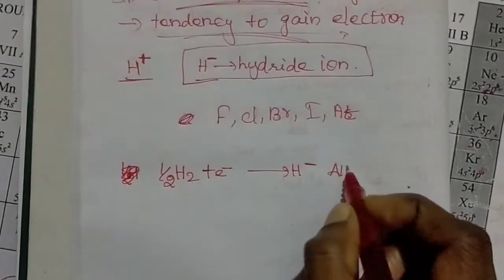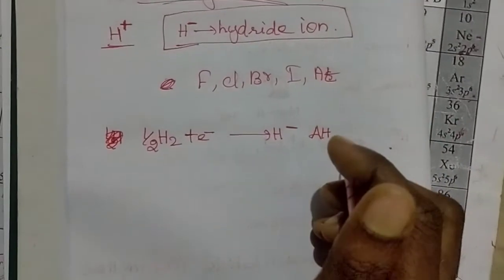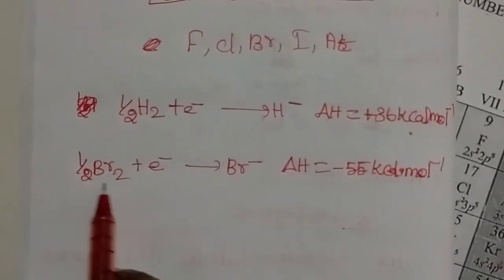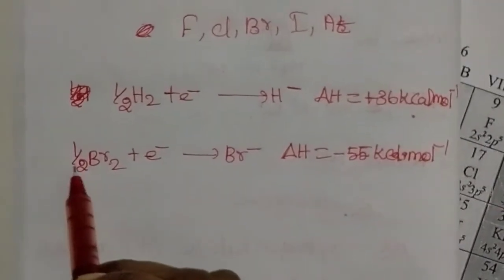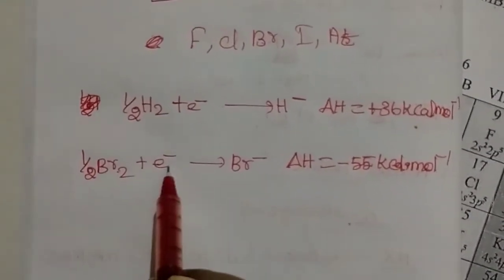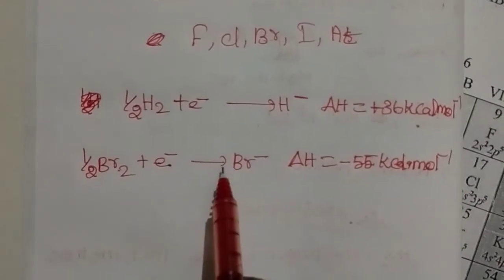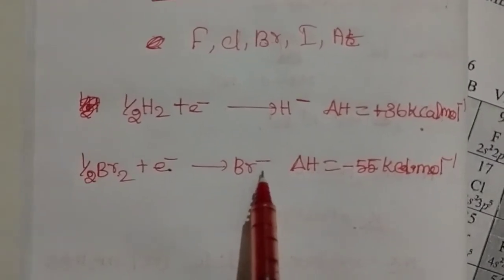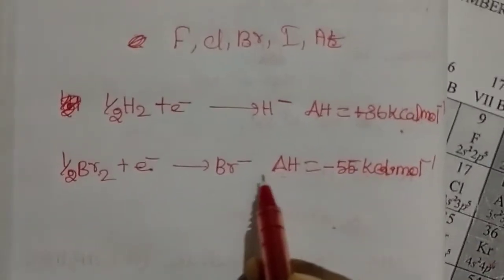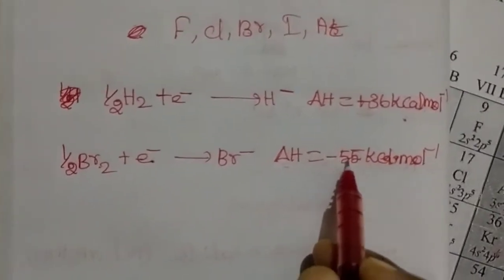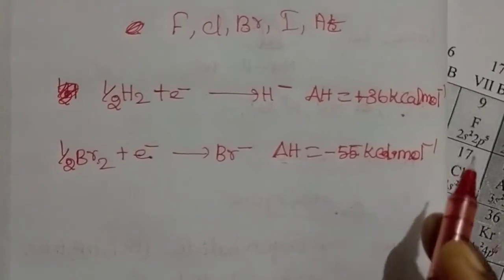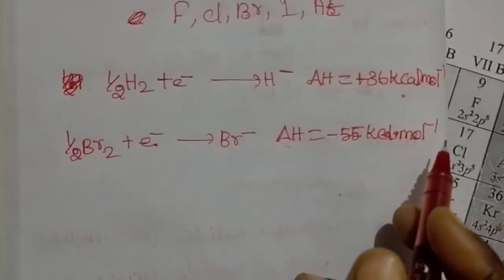And for producing bromide ion, half Br2 accepts one electron and produces Br minus. The energy of this reaction is delta H equal to minus 55 kilocalories per mole.